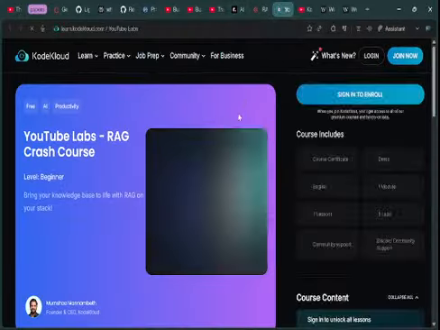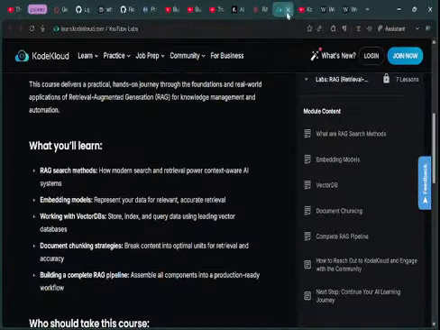Let's start with the simplest explanation of RAG. Say you were to ask ChatGPT, what's the reimbursement policy for home office setup?